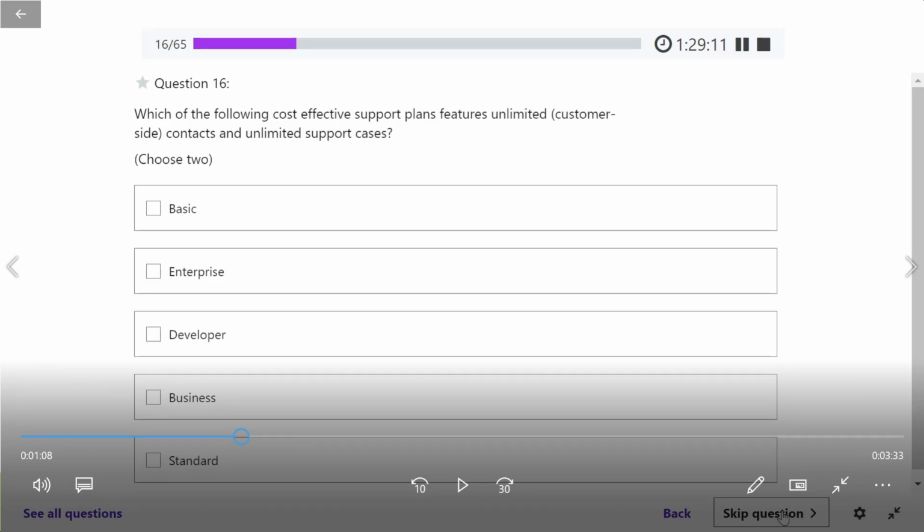If you want unlimited services, then one is Enterprise, and business. Yes, that is the correct answer. You basically go for the best plan, no? If you want unlimited everything, no limit for you, then you go for the best plan. And the best of the best is Enterprise. After Enterprise is Business. So that is the right answer.